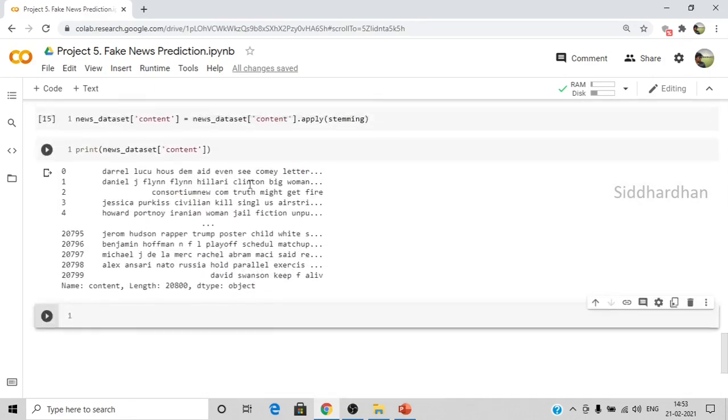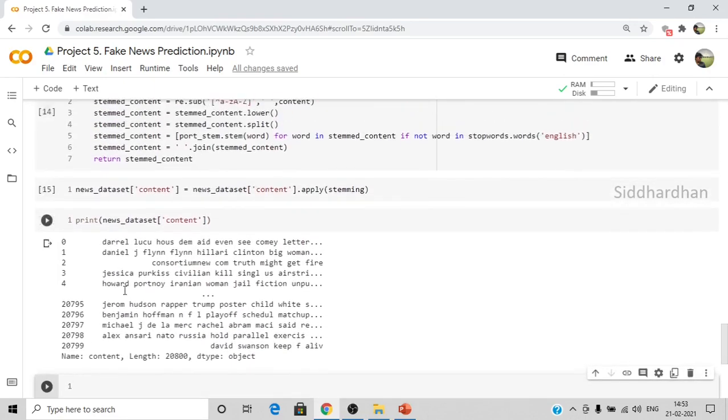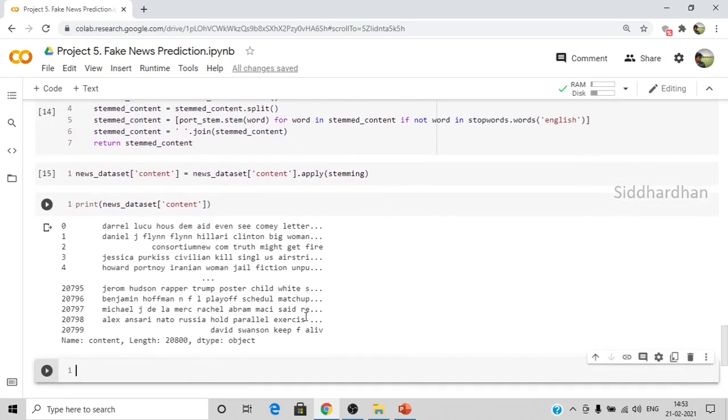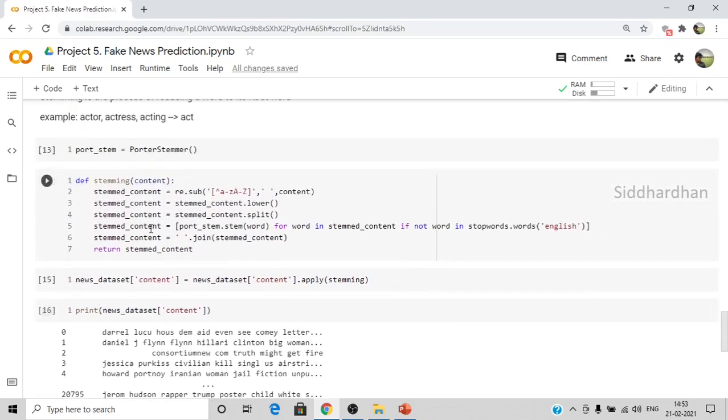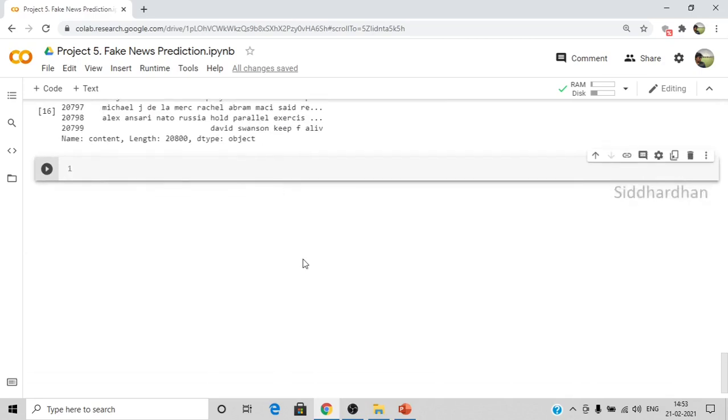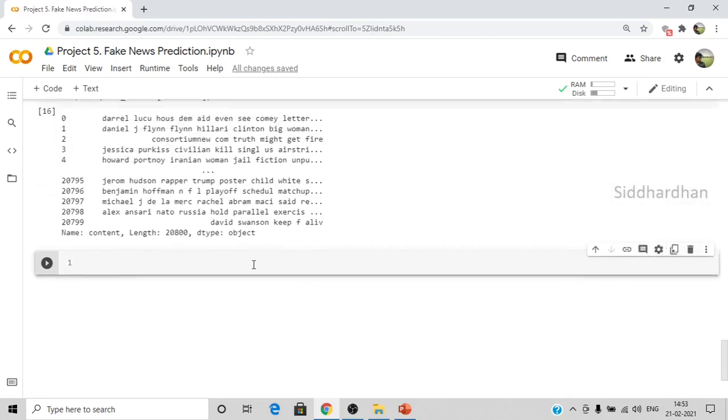Okay, and the words will be converted to their respective root words. So you can see here there are no uppercase letters, all the words will be the root words, and all the stop words which are insignificant will be removed from this data set. Okay, so that is the reason for doing this stemming procedure. I'm telling you again, if you face some issues, just copy this entire function and try it again.